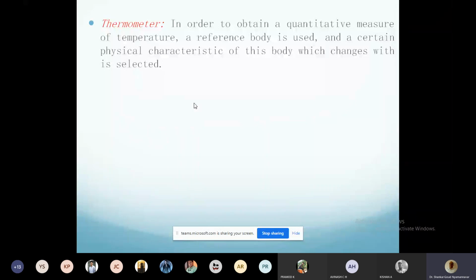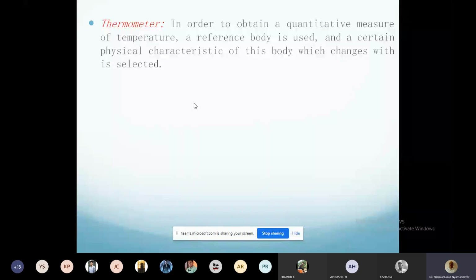So why are we interested? Because temperature is a measure of hotness or coldness, and now I want to measure the temperature. How to measure it? I use a thermometer. What is a thermometer? It is a reference body, another body, another mass, right? There are n number of masses, and I want to measure their temperature.